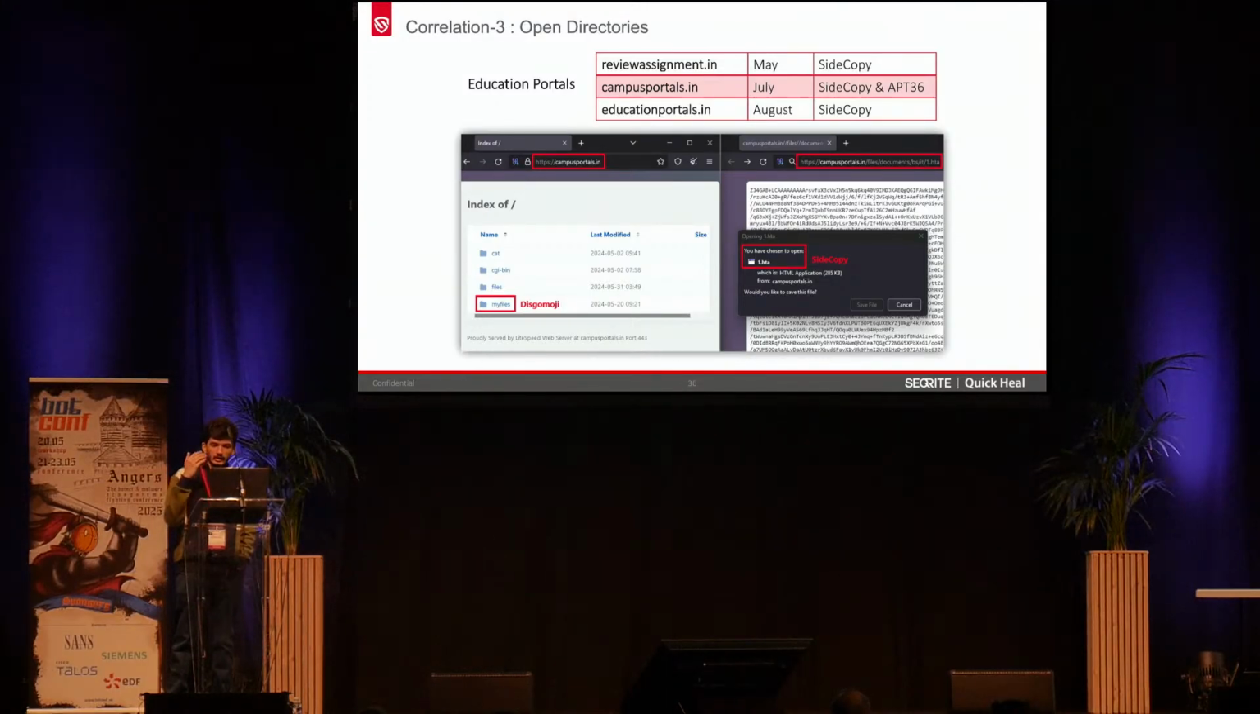And in May, July, and August, we have seen primarily SideCopy payloads being hosted. But since we were actually hunting for Discomoji payloads, in the second open directory, that is the campus portals, we observed that on the left-hand side, you can see the open directory is hosting the Discomoji, which is attributed to APT36. But on the right-hand side, you can see it was also hosting the HTA-based stages, which were affiliated to SideCopy, and these were actually hidden URLs, because it is not hosted on the open directory. So this is our next correlation for both of these APT groups.